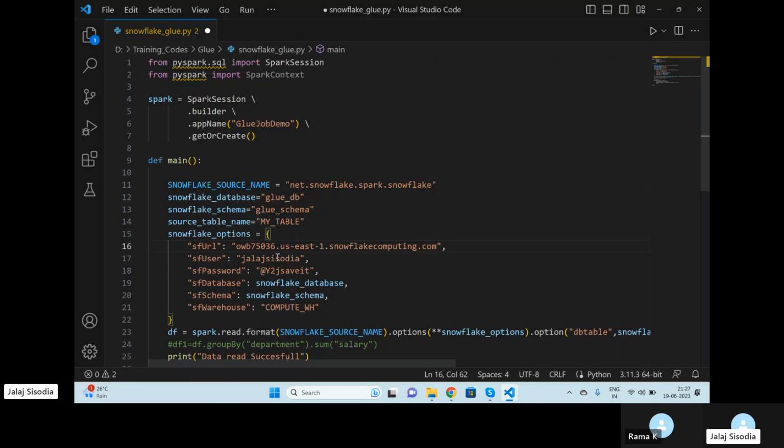Whatever username you created while creating the account, you have to type that username here. Whatever password you chose at the time of creating the account, you have to use that password here. Snowflake database we have defined here. Snowflake schema we have defined here. Then we have a concept of Snowflake warehouse.